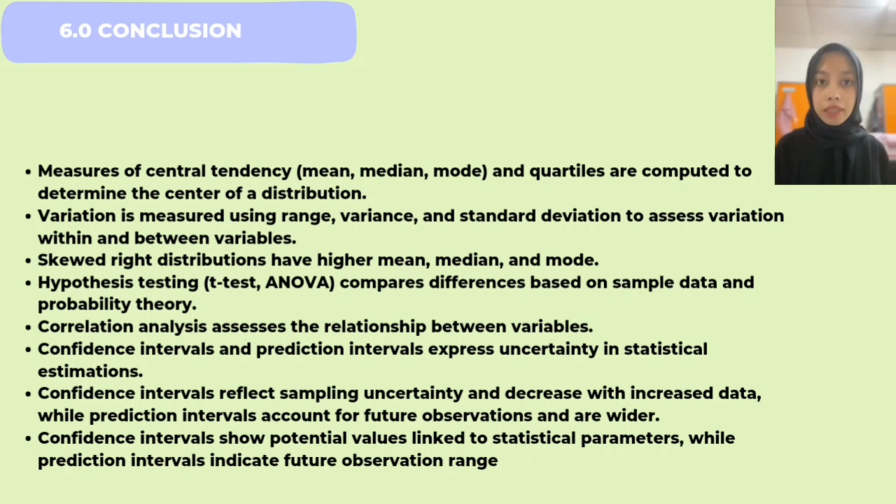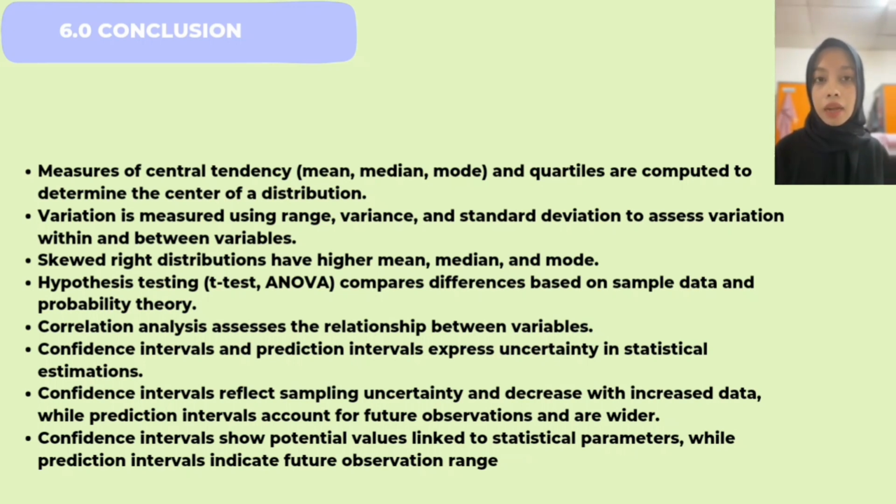Measures of central tendency, mean, median, mode, and quartiles are computed to determine the center of a distribution. Variation is measured using range, variance, and standard deviation to assess variation within and between variables. Skewed right distributions have higher mean, median, and mode. Hypothesis testing, ANOVA compares differences based on sample data and probability theory. Correlation analysis assesses the relationship between variables.